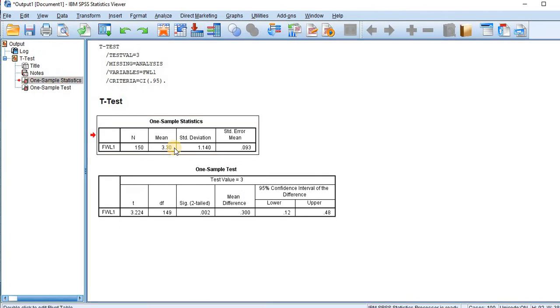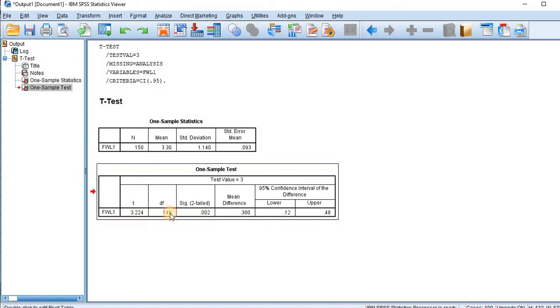The mean score of family work life is 3.3. As per the sample, it is above the average. But we are comparing this average with the population. So the t value is 3.224. Degree of freedom 149, that is n minus 1. N is 150 minus 1, 149. The significant level is 0.005. So it is less than 5%.